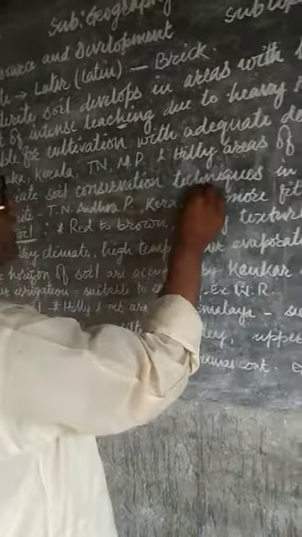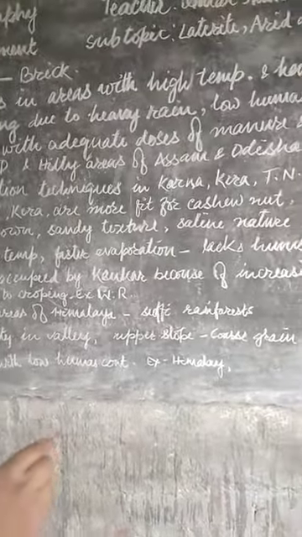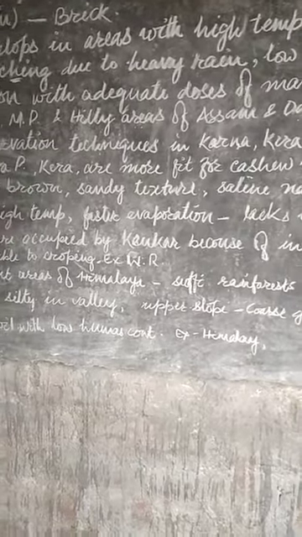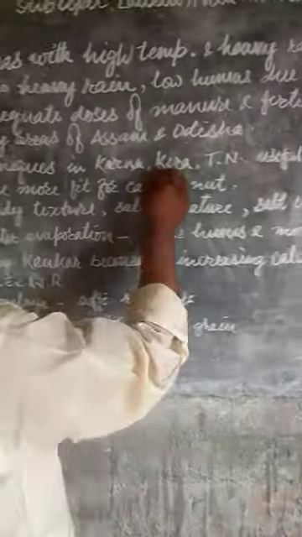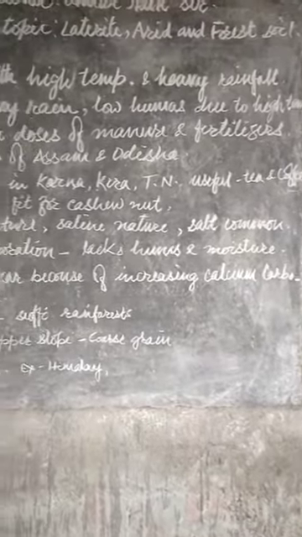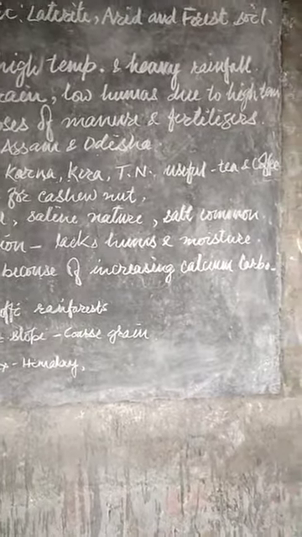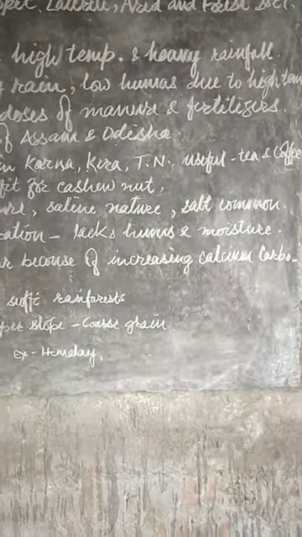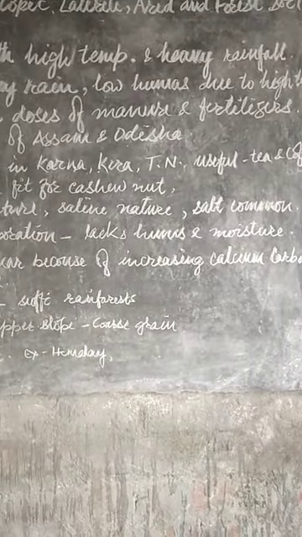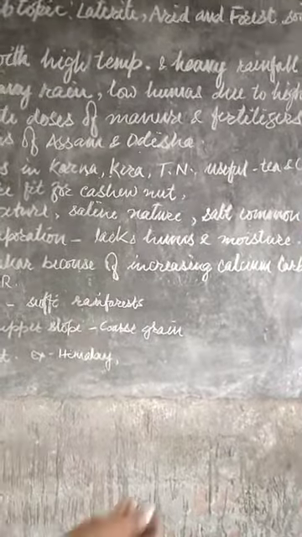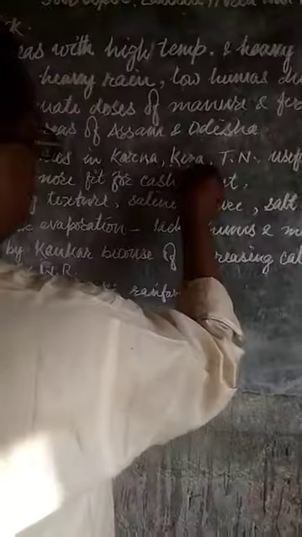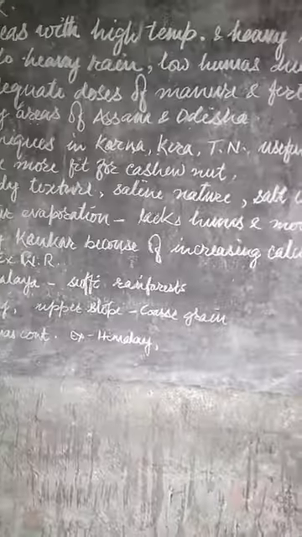Appropriate soil conservation techniques: if we adopt adequate conservation techniques for the soil in states like Kerala, Karnataka, and Tamil Nadu, where people adopt soil conservation techniques, this soil becomes fit for the cultivation of tea and coffee that are found in the Nilgiri hills of South India, or the Kerala, Karnataka and Tamil Nadu regions.